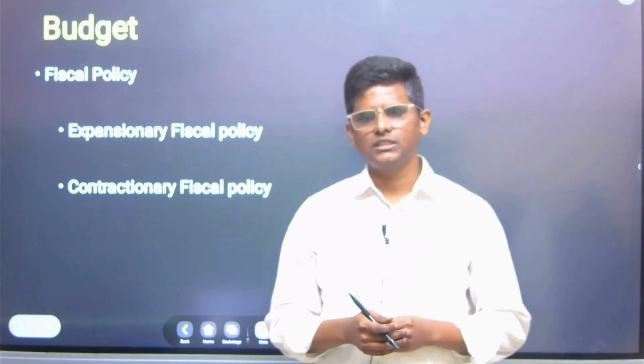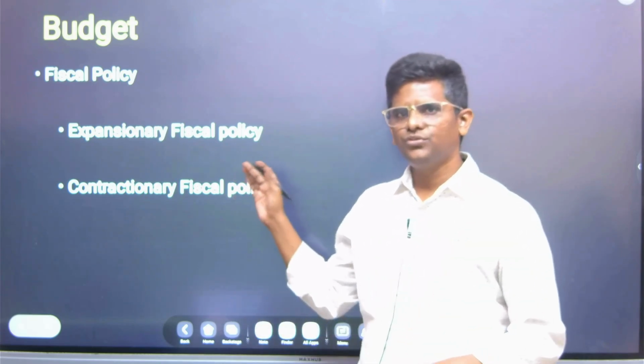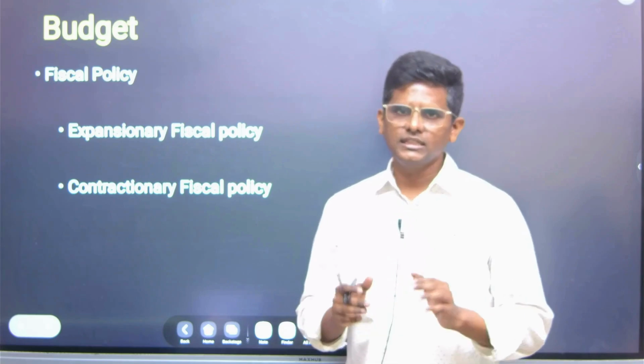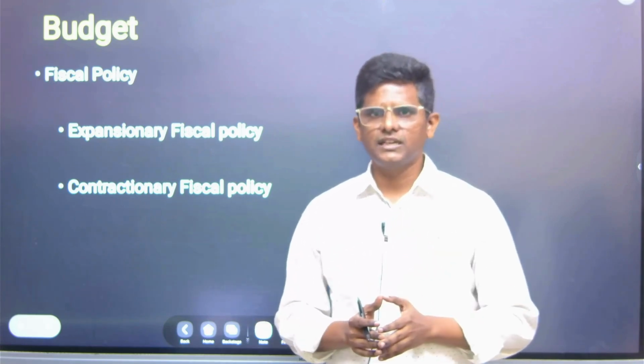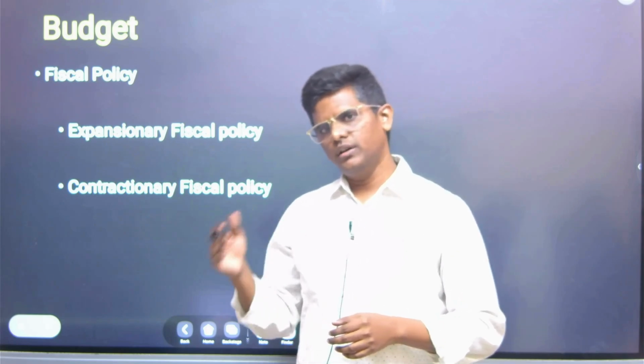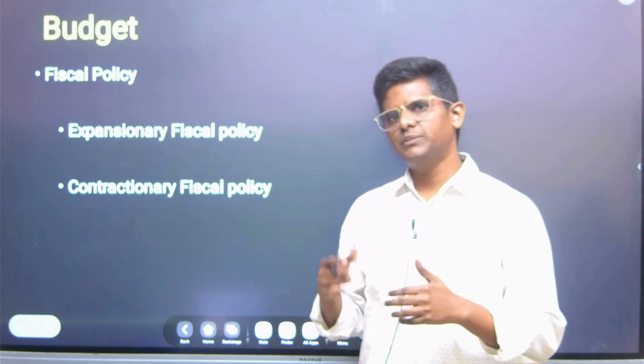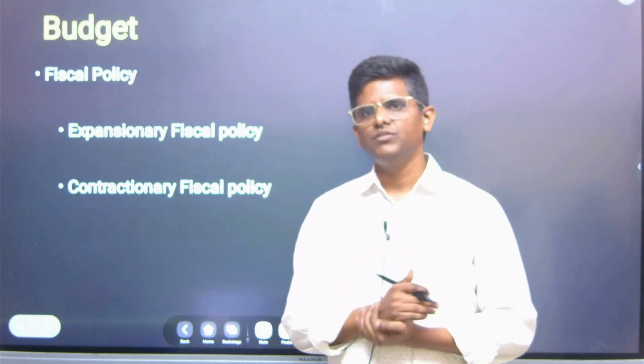expansionary fiscal policy. Suppose a downturn is there, if you follow expansionary fiscal policy, that is you borrow more, you maintain a certain kind of fiscal deficit. So in expansionary fiscal policy, basically government spends more than what it is earning, through borrowing.